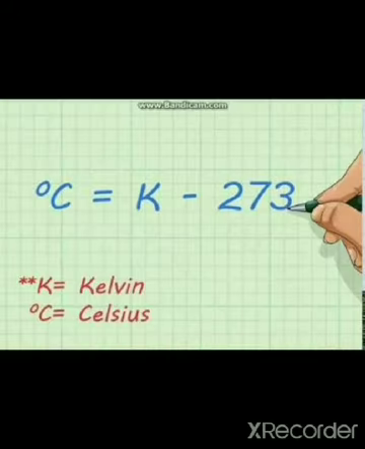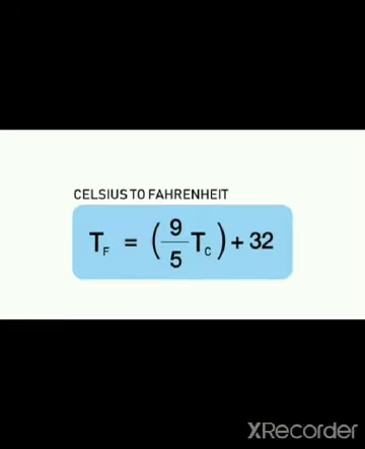If the temperature is given in the Kelvin scale, how can we convert it to degree Celsius? The temperature given in the Kelvin scale minus 273 gives the temperature in degree Celsius. If the temperature is given in degree Celsius, how can you convert it to the Fahrenheit scale? For that we can use the expression: temperature in Fahrenheit is equal to 9 by 5 into temperature in the Celsius scale plus 32.